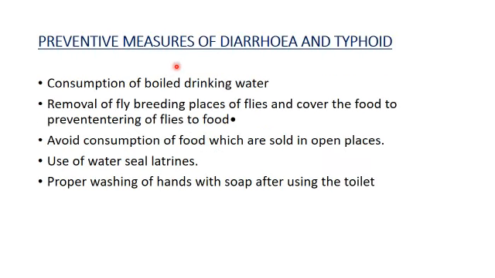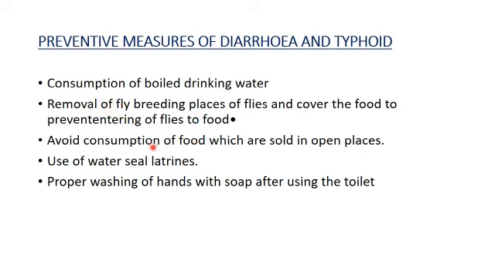So, preventive measures of diarrhea and typhoid: consumption of boiled drinking water, then only it will destroy the bacteria. Removal of breeding places of flies, and covering the food to prevent flies from entering it, because flies also carry the pathogen.